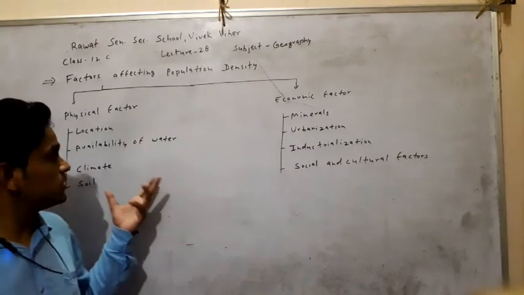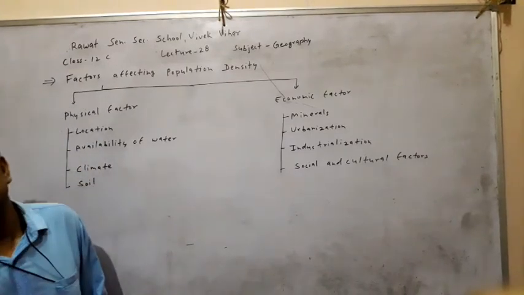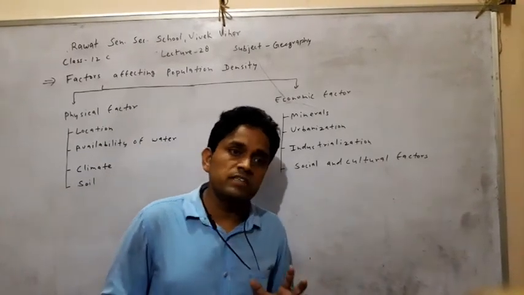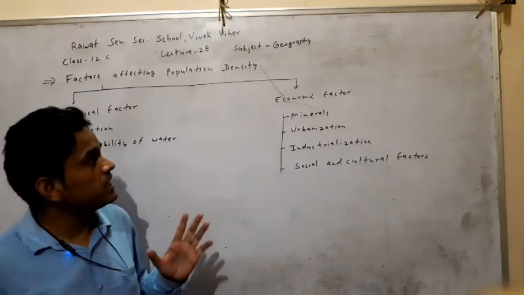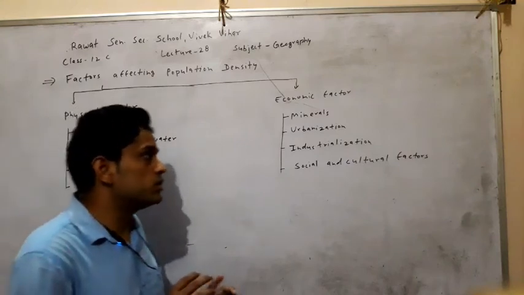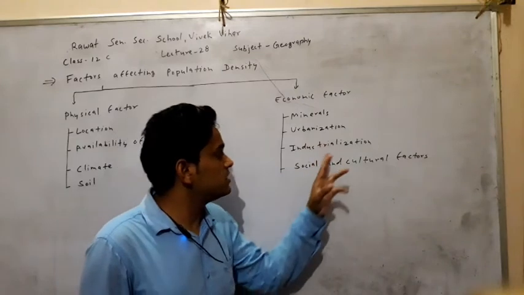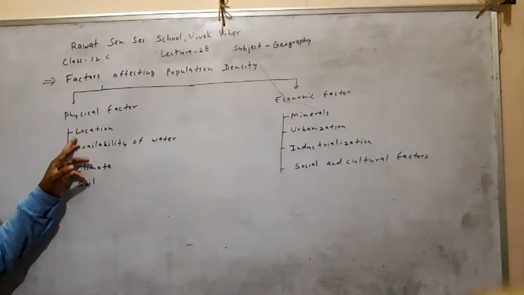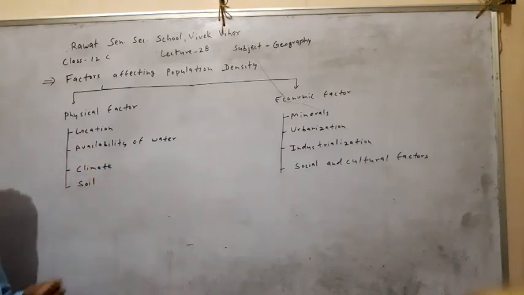And where there are unsuitable conditions, unsuitable climate, unsuitable soil, or no availability of water, the population density is low. Then economic factors: the economic sectors attract the population, where there are income sources and suitable conditions for income. So minerals, urbanization, industrialization, and social and cultural factors are economic factors, and in physical factors, location, availability of water, climate and soil are included.